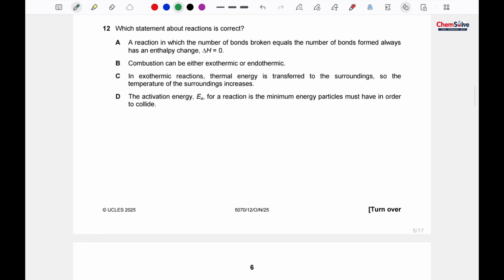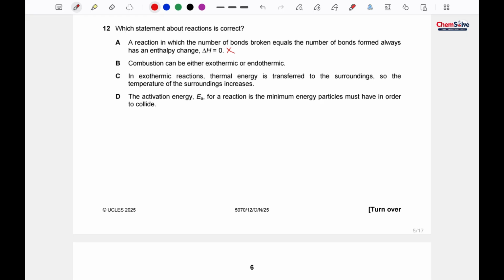Now question number 12. Which statement about reactions is correct? A reaction in which the number of bonds broken equals the number of bonds formed always has an enthalpy change of 0. No, this is incorrect. Why? Because in all reactions the strengths of the bonds are not the same.